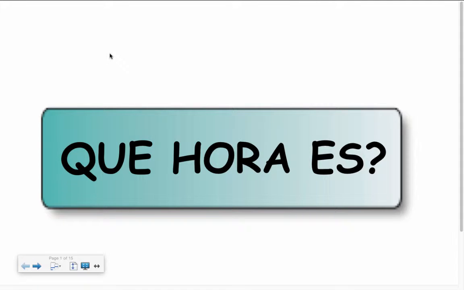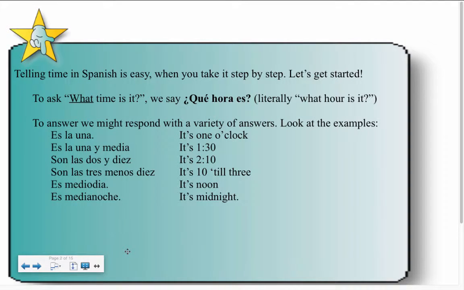Today we're going to be talking about how to tell time in Spanish. And the question we're addressing is ¿Qué hora es? ¿Qué hora es? Literally translates, what hour is it? To answer, we might respond with several different answers. In English, we might say something like, it's 1 or it's 1:30 or maybe it's noon or it's midnight.